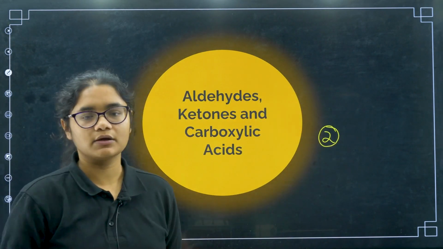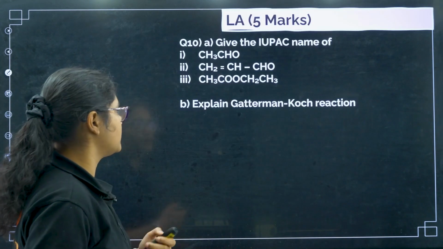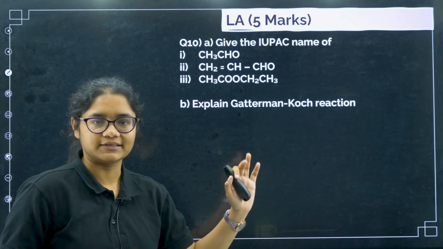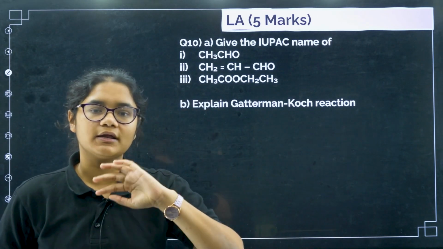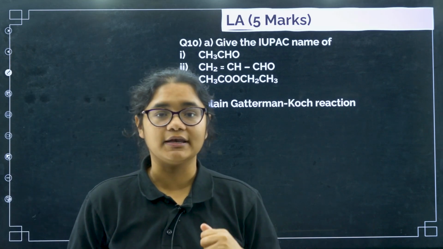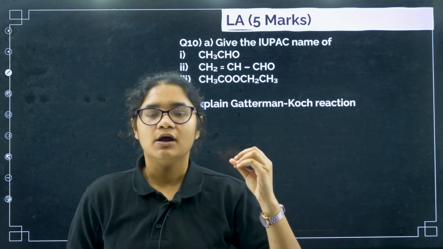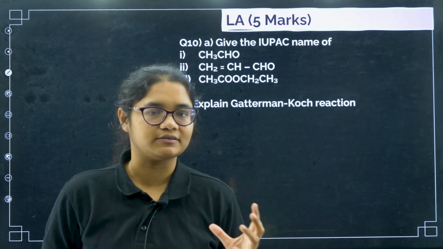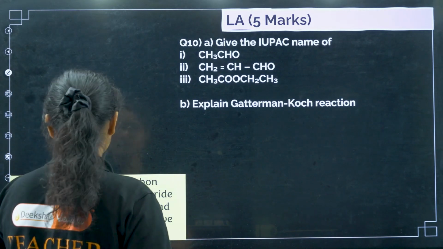There are many possible questions, but we will focus on the most important ones. The first one is the IUPAC name and Gattermann-Koch reaction. If it is 3 plus 2 marks, the 2 marker can be any name reaction, order of acidity, any reaction, or a fill in the blanks type question.